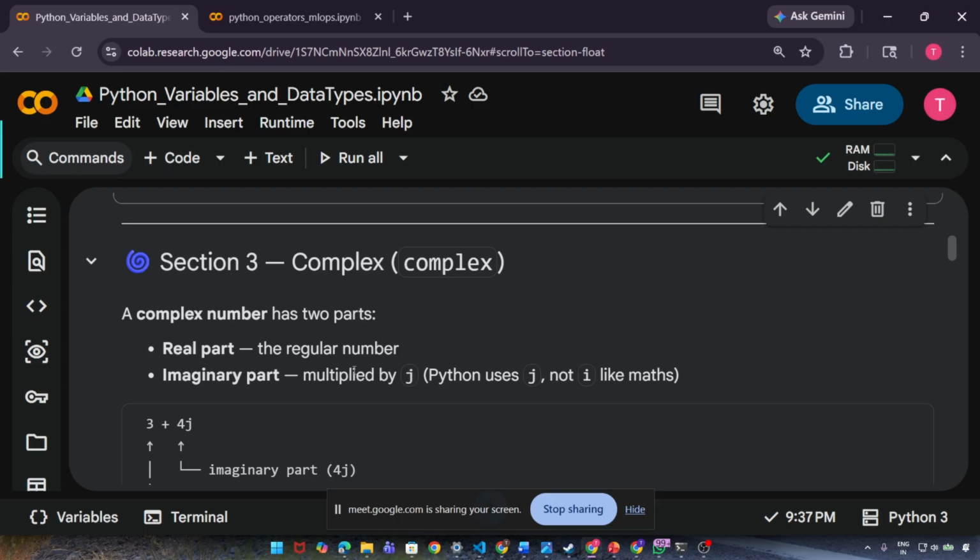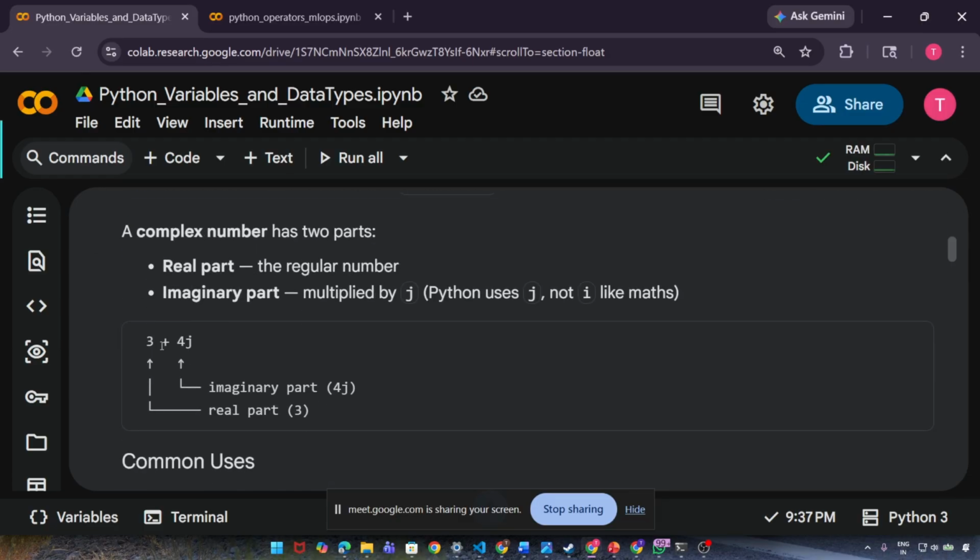So a complex number has two parts, right? Real part and imaginary part. The real part is the regular number and the imaginary part is multiplied by j. Okay. Python uses j, not i like in maths. Python doesn't use it that way. If you type 3 plus 4j, here 3 means the real part and 4j means the imaginary part.